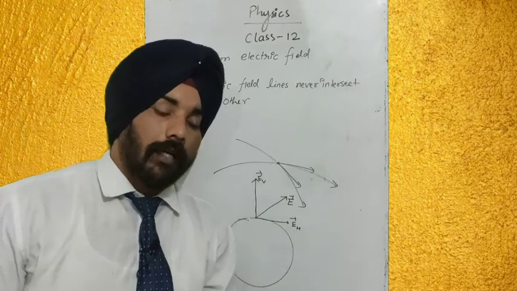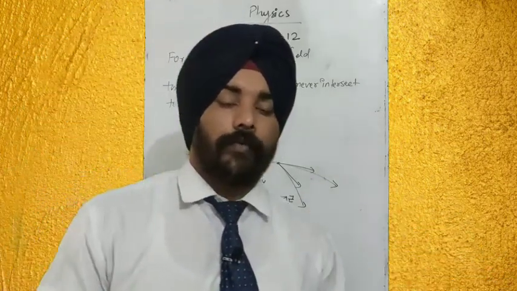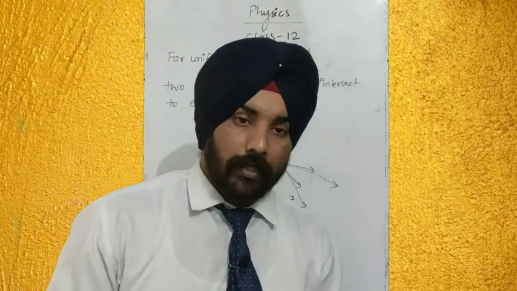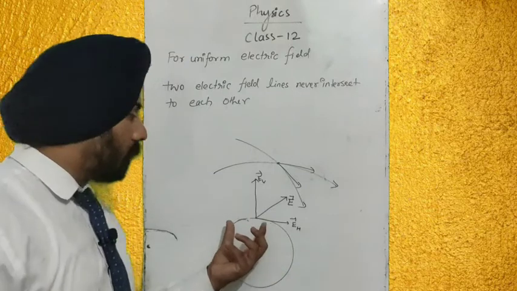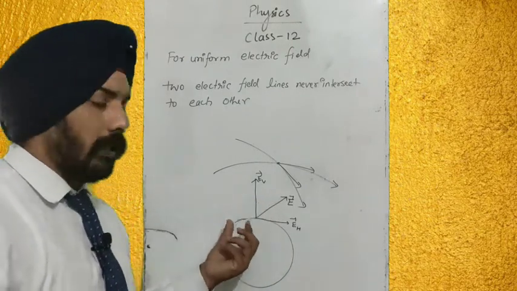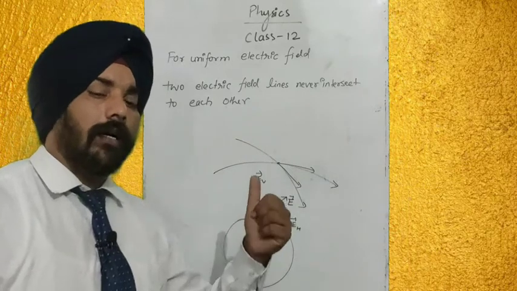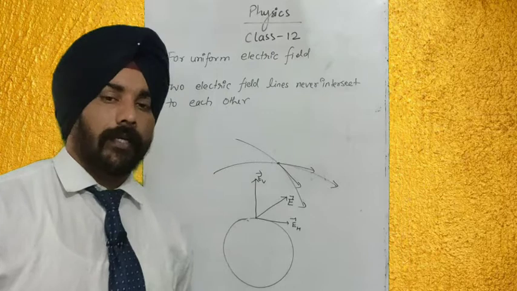Practically it has not been seen that there is a current on the surface of a conductor carrying a charge. Okay, so it can be said that electric field lines always originate normal to the surface of the conductor and end normal to the surface of the conductor.